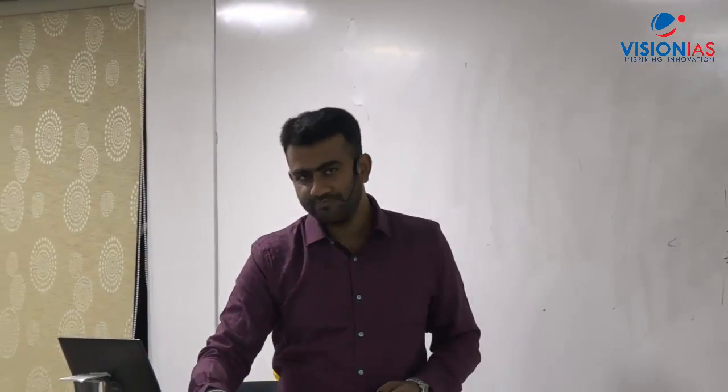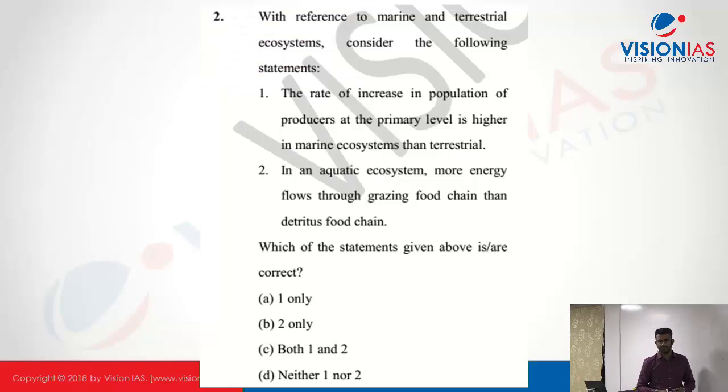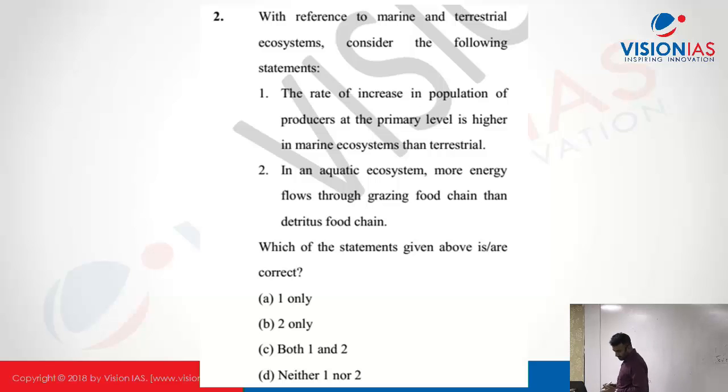Question number 2. With reference to marine and terrestrial ecosystem, consider the following statements. The first one, the rate of increase in the population of producers at primary level is higher in the marine ecosystem than terrestrial. It is a bit difficult to understand, but you have to understand it clearly.